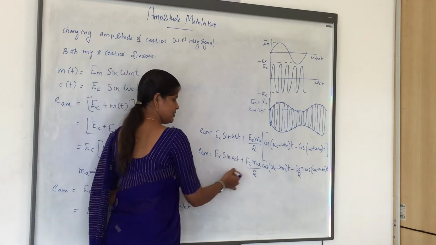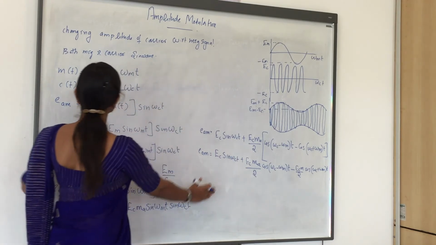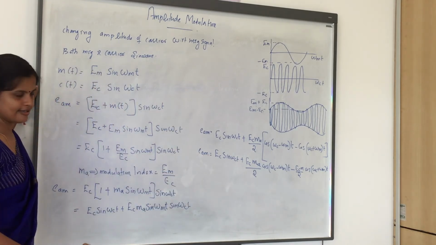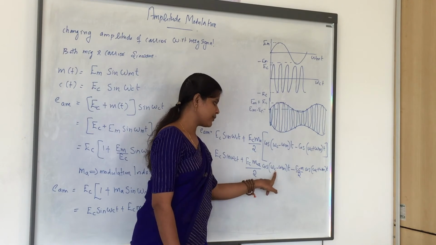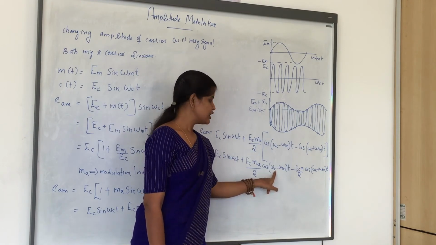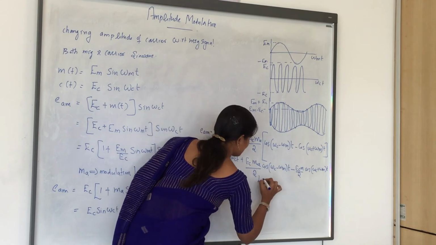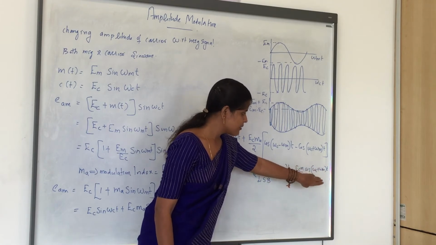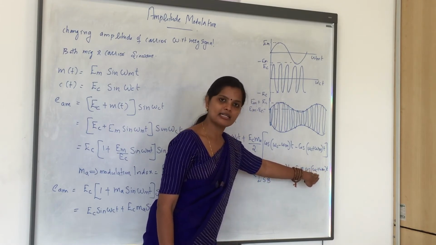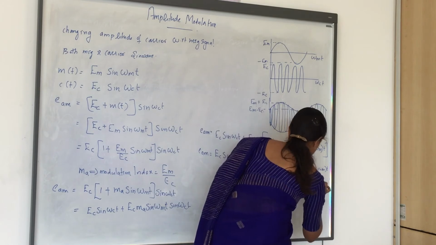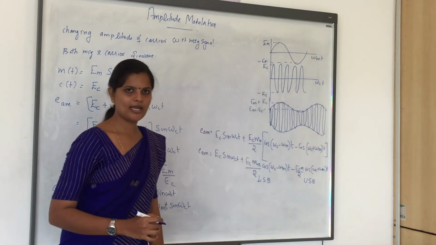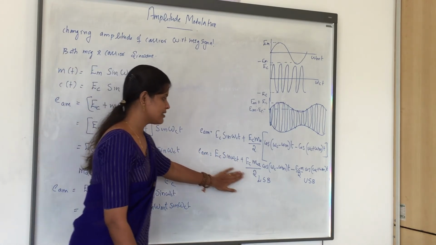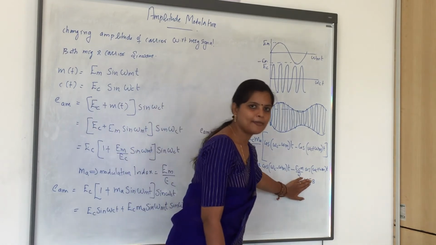The first term is nothing but the carrier. We have taken the carrier as EC sine omega c t, so the first term is the carrier itself. The second term has a frequency less than the carrier frequency, so we can call it the lower sideband. The third term has a frequency higher than the carrier frequency, so we can mark it as the upper sideband. So this is the final equation with three terms: one is the carrier wave, another is the lower sideband, another is the upper sideband.